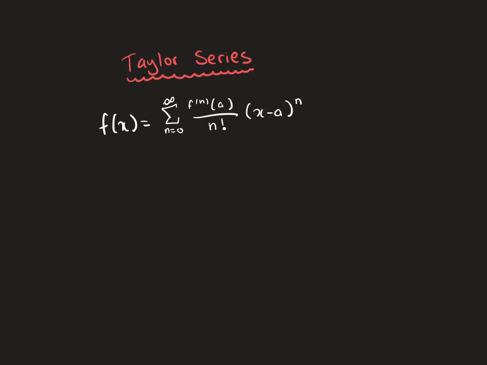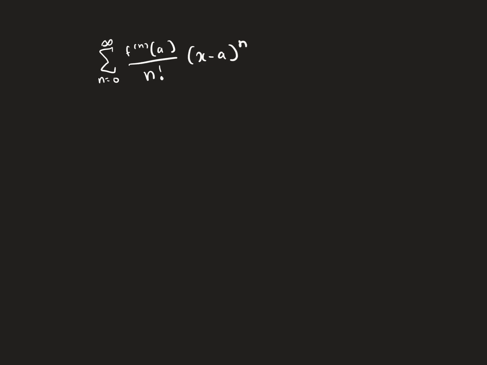So the Taylor series states that if we have some function f of x, and we take the derivative starting at n equals 0 up until infinity, our function to approximate is the sum of that derivative at a, divided by n factorial, times x minus a to the n power. But why does this even make sense? To show you the intuition for the Taylor series, I'm going to show you the first 4 terms of it.